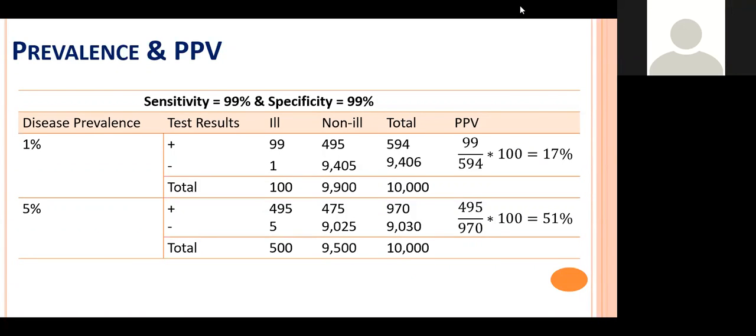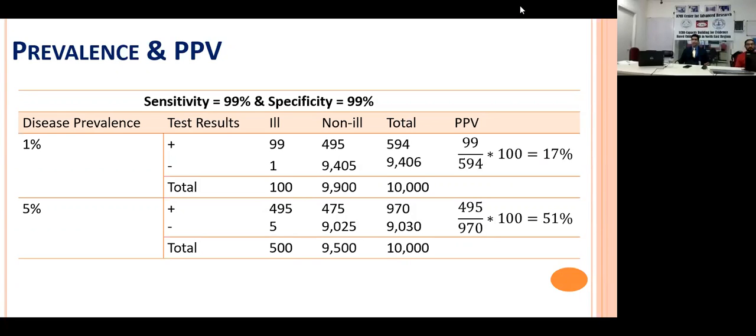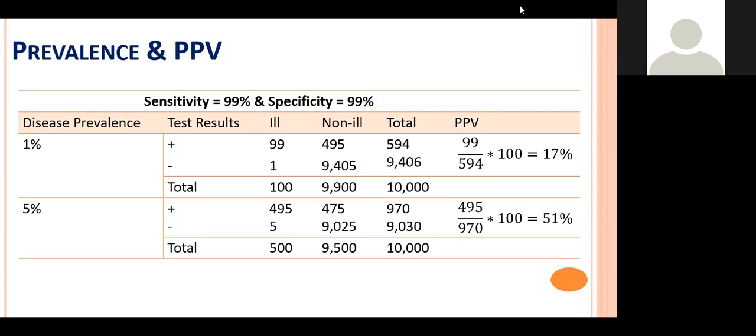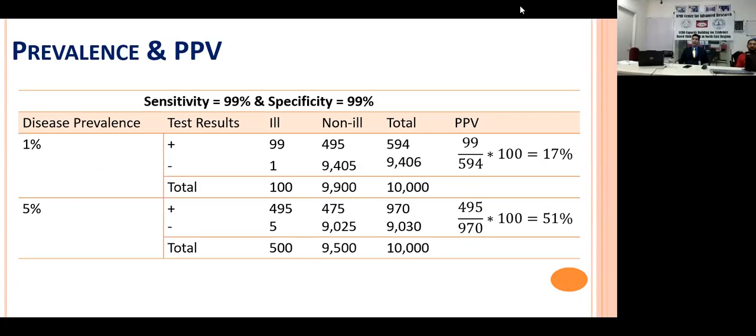Now, if the sensitivity of the test is 99%, then 99% will be truly identified as positive. You will see in the third column, which is written ill and test result positive, 99. So 99 out of 100 are correctly identified, right?